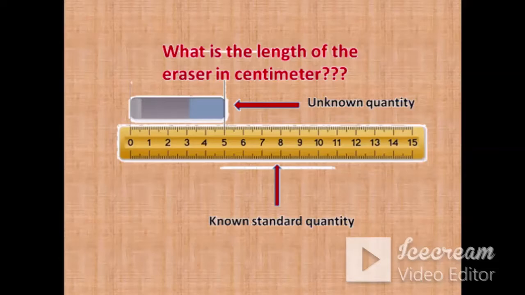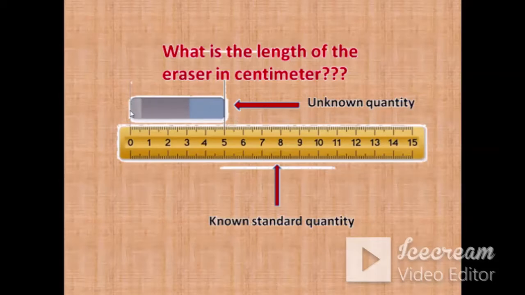Here the unknown quantity is the length of this eraser, and the known standard quantity is the graduations of this ruler. If you have seen the ruler, it is graduated in terms of centimeter on one side and in terms of inches on the other side. So what is my known standard quantity? My known standard quantity is this centimeter, and the unknown quantity here is the length of the eraser.